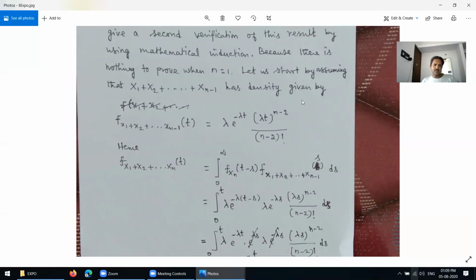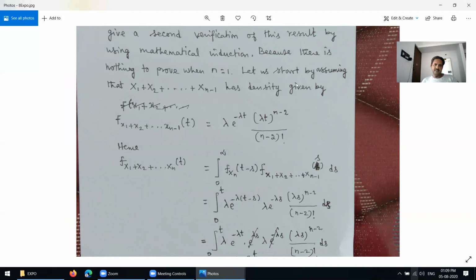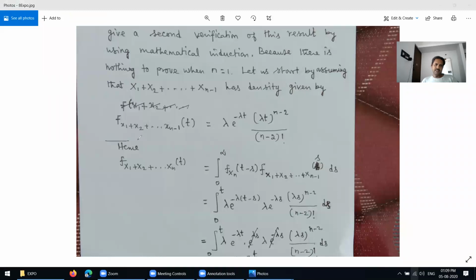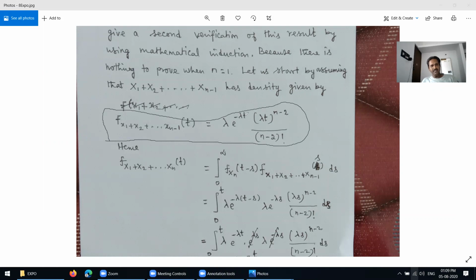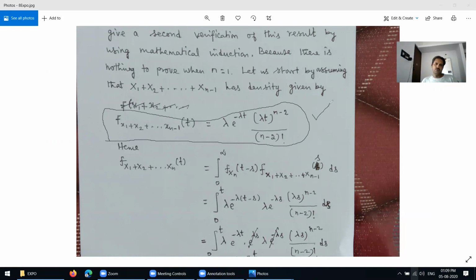Let us start by assuming that x1 plus x2 plus etc. plus xn minus 1 has density given by f of x1 plus x2 plus etc. xn minus 1 of t. This is nothing but the probability density function, so like this: f of x1 plus etc. xn minus 1 of t equal to lambda into e power minus lambda t, times lambda t power n minus 2, over n minus 2 factorial. We have to prove this one.